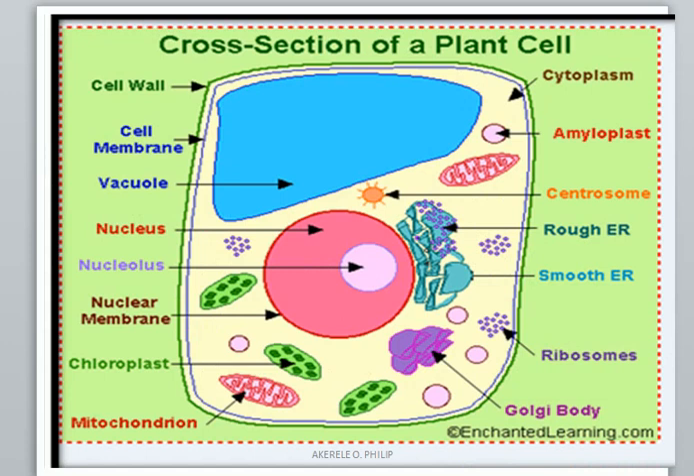This is a cross section of a plant cell. Now this diagram is not properly drawn. The nucleus of a plant cell is always towards the side, not at the center. Take note of that. And every other thing here is correct.